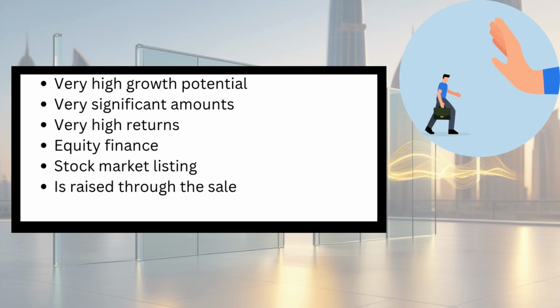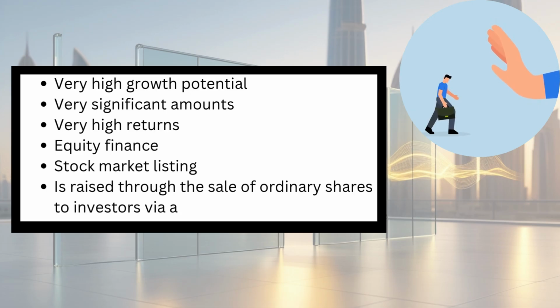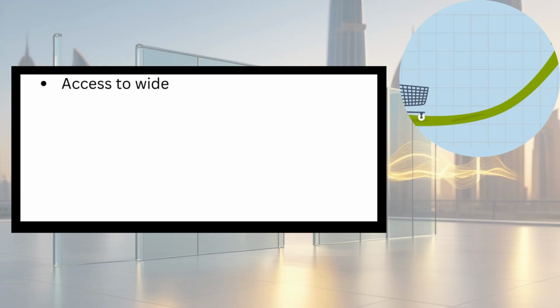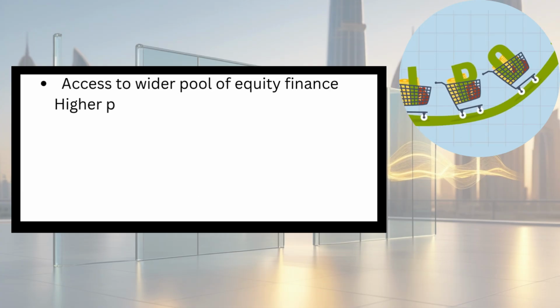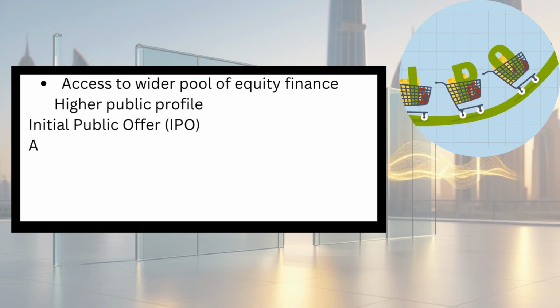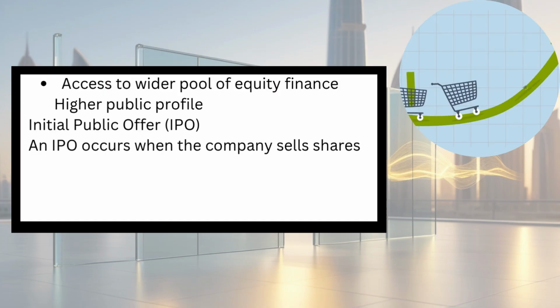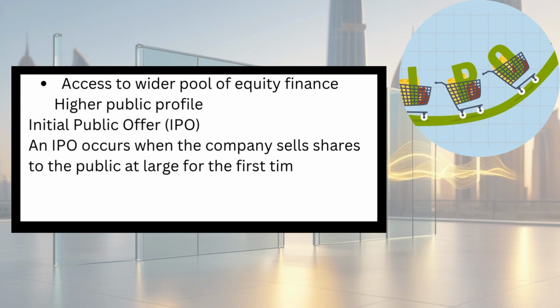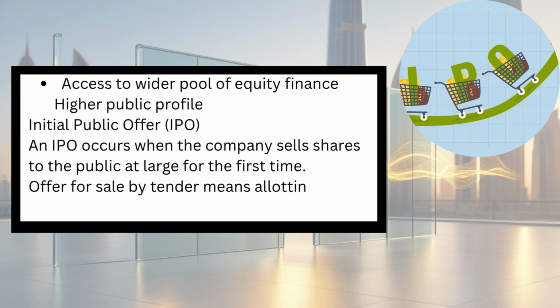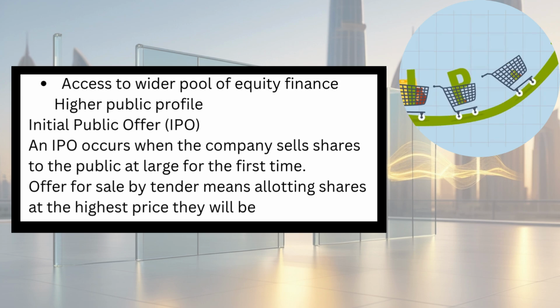Equity finance. Stock market listing. Finance is raised through the sale of ordinary shares to investors via a new issue or a rights issue. Access to wider pool of equity finance. Higher public profile. Initial public offer, IPO. An IPO occurs when the company sells shares to the public at large for the first time. Offer for sale by tender means allotting shares at the highest price they will be taken up.